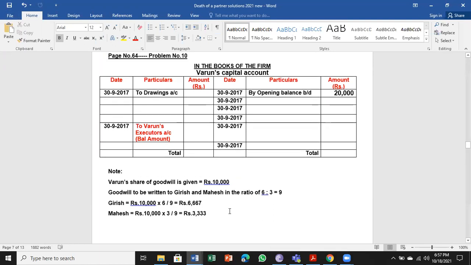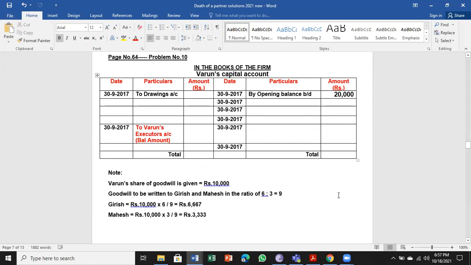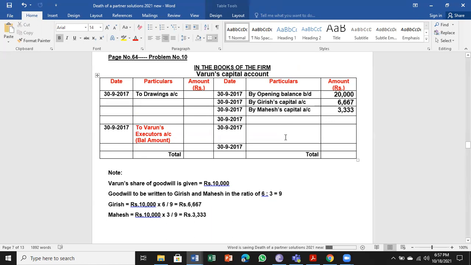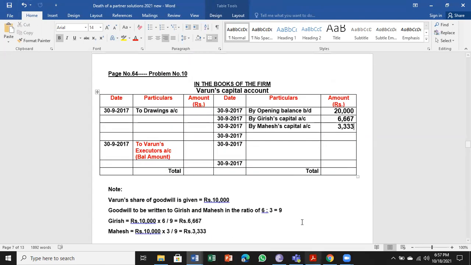So I have left over 0.33. That is going to be credited here by Girish's capital account, goodwill in the name of the partner. Next by Mahesh's capital account. So goodwill is divided among two partners, and that is going to total 10,000. You have to ensure 10,000, not even 1 rupee variation should be there.